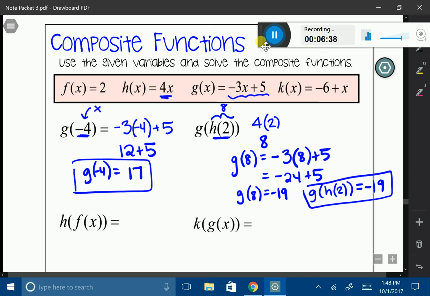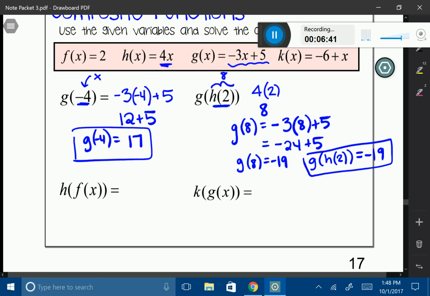All right, let's keep doing some more of these. Let's do h of f of x. Again, I always do my inside first, and it looks like my f of x is just equal to 2. So really what I want to know is, what is h of 2? Okay, now I'm going to go ahead and substitute my 2 in for my h function, which is going to be 4 times 2. So therefore, h of f of x is equal to 8.